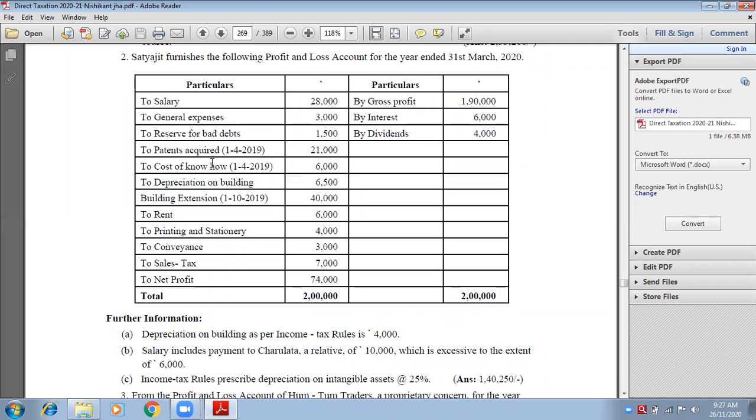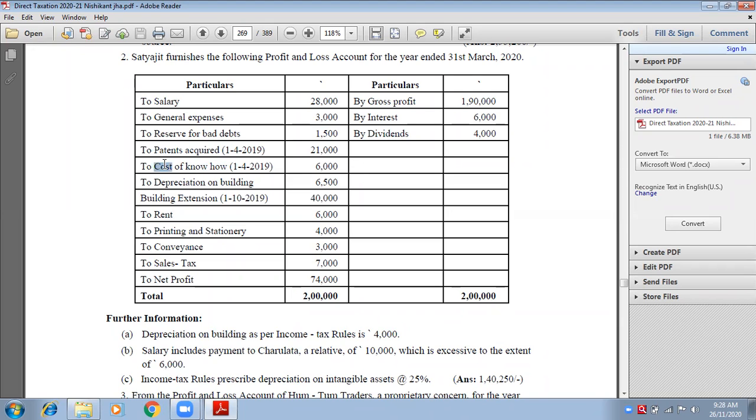Cost of know-how. Know-how means how did he make it. You need to know how that particular thing is made. Technically, that software, how he made it, that you want to know. So to know, you need to pay some cost to him. Suppose there is a battery which will run for 2 days without charging. Somebody knows how to make it. Somebody has a technique how to make it. So you will pay him.